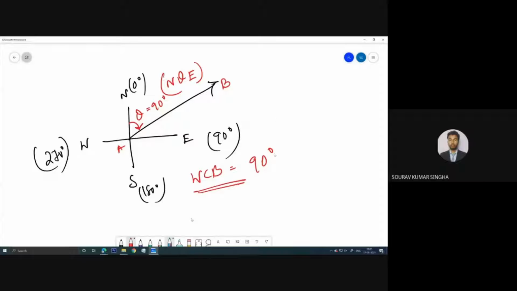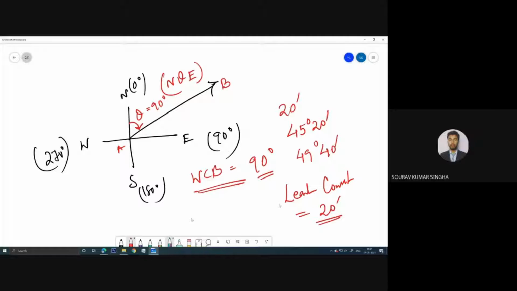Previously, we can determine the value maximum up to the minimum value of 20 minutes. We can write like 45 degree 20 minute, or 49 degree 40 minute. Like the least count, that means the minimum value that we can measure, that is 20 minutes. Remember, the minimum value that we can measure using a compass is around 20 minutes, depending on the type